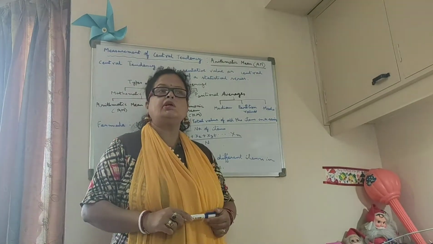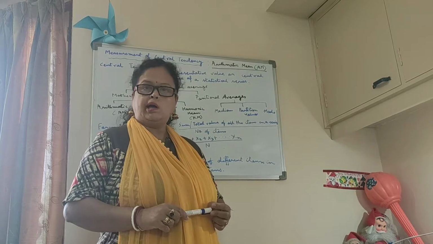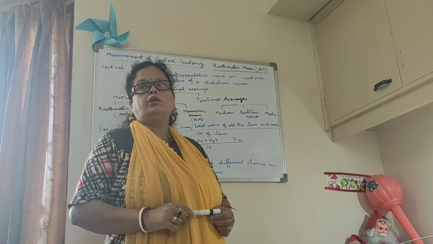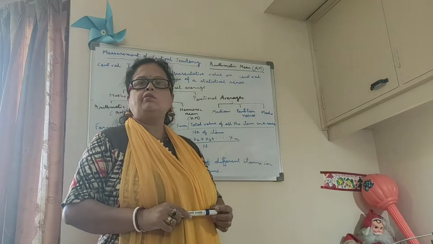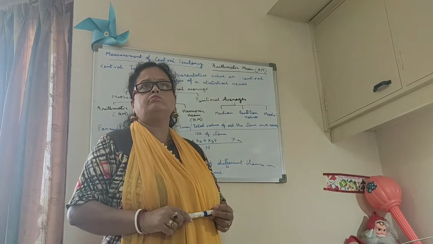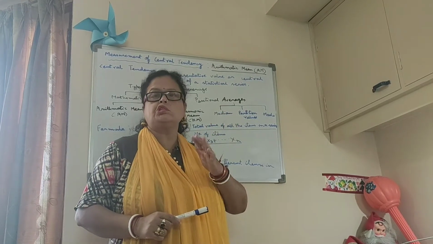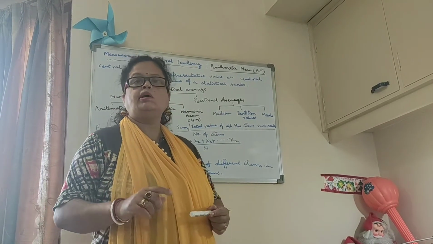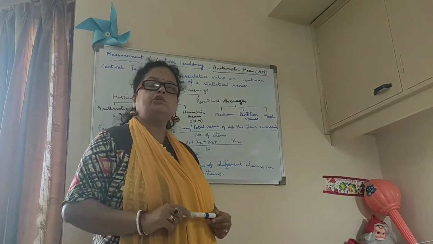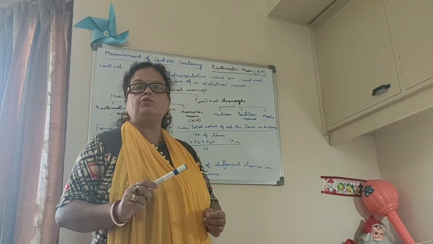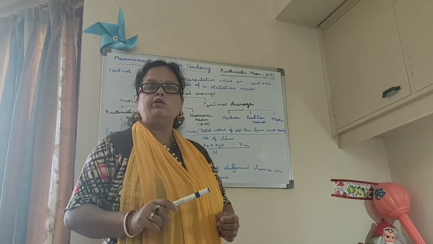Actually, this chapter is recognizable to you because I already know that you had statistics as a topic in maths. So you are well aware of the subject, and here in class 11 economics, two portions are there: statistics and microeconomics. Statistics will consist of 40 marks and microeconomics will consist of 40 marks. Today I am going to teach one chapter of statistics, which is already well acquainted to you.